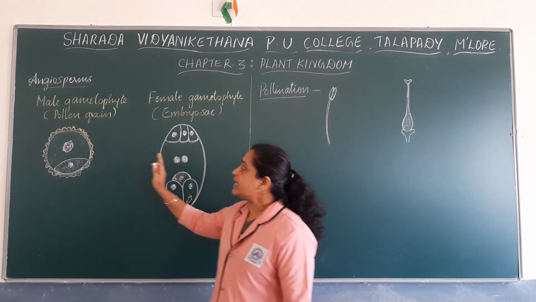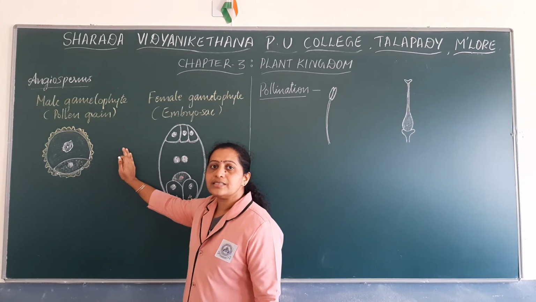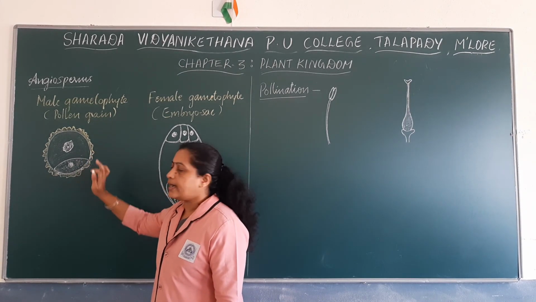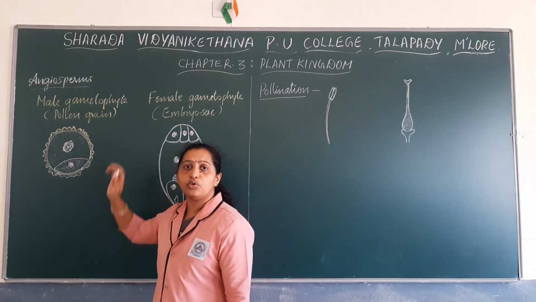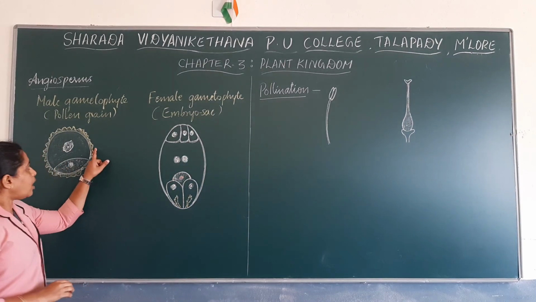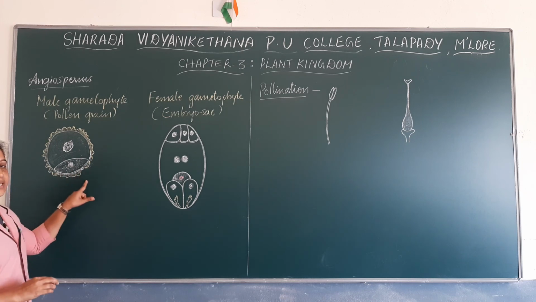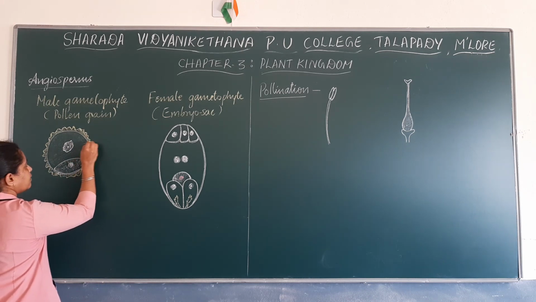The pollen grain mainly consists of 2 cells, a vegetative cell and a generative cell. The pollen grain has 2 wall layers, the outer wall layer and the inner wall layer, and within these 2 wall layers there are the vegetative cell and generative cell.